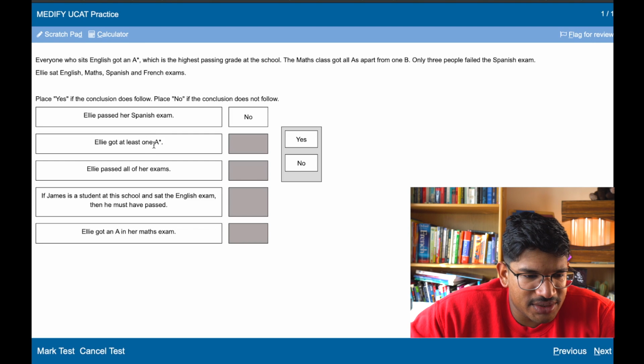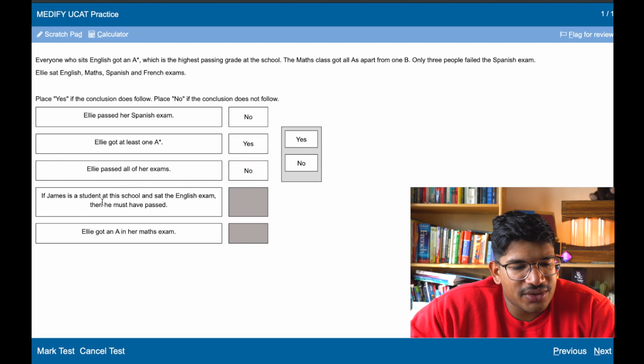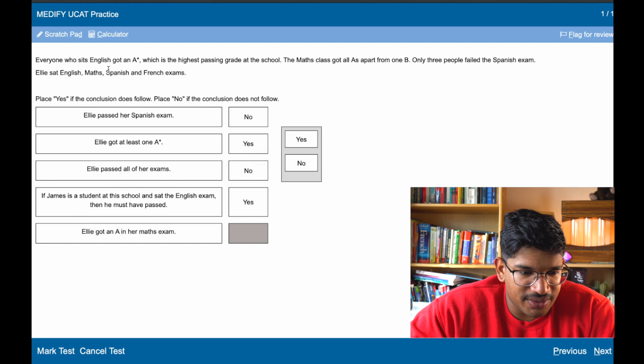Ellie got at least 1 A star. Yes, because she did English. Ellie passed all her exams. We don't know, because 3 people failed the Spanish exam. If James is a student at the school and sat the English exam, then he must have passed. Yes, because everyone at the school who sat English got an A star.